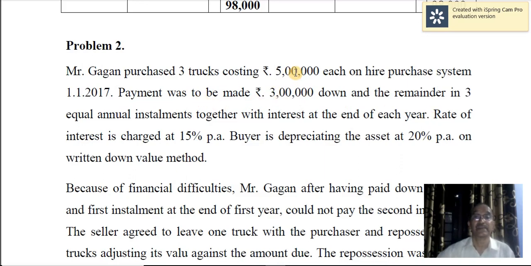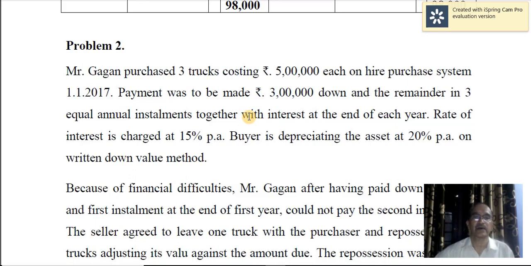So 15 lakh minus 3 lakh, so 12 lakh. This is paid in 3 equal annual installments. That is 12 lakh divided by 3, that will be 4 lakh, and 4 lakh plus interest.